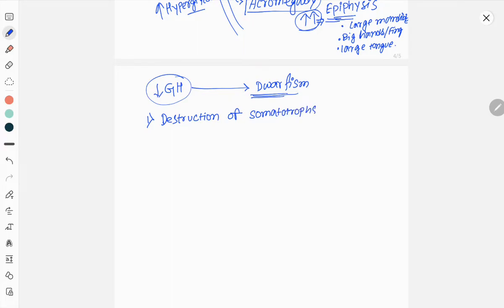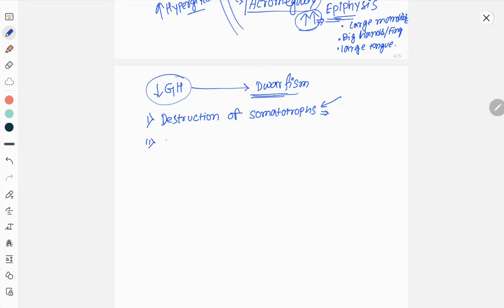This can be due to pressure effect of another pituitary adenoma, like lactotroph adenoma, like prolactinoma, which is nothing but lactotroph adenoma, leading to compression of somatotrophs, which will lead to decreased production of growth hormone.